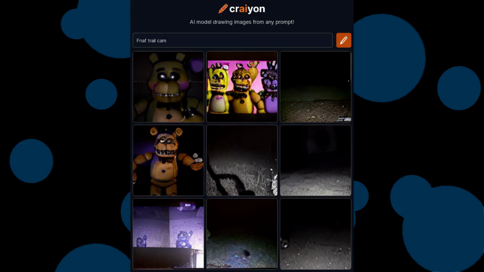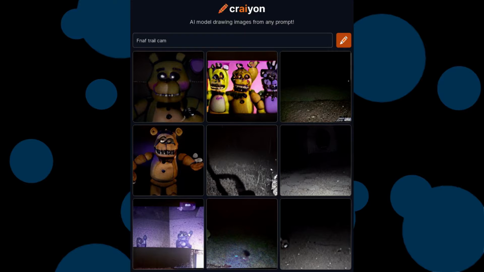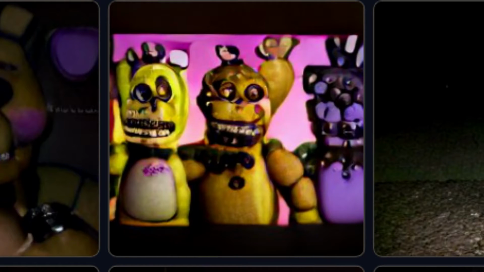Okay, this is FNAF Trail Cam, and 5 of them are just the outside. I can see that the bottom left one has something that resembles a Bonnie plushie, whilst the rest of them are just flat out cursed. Like what's happening with the top middle one, it looks like Fredbear.